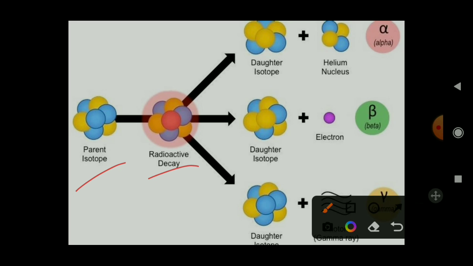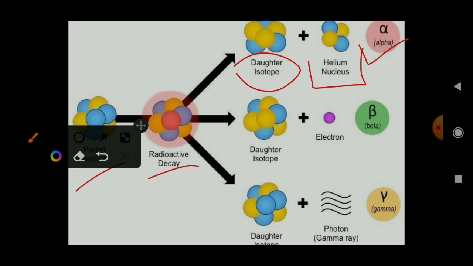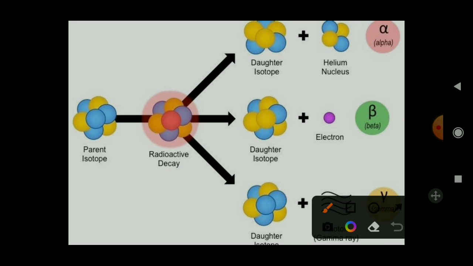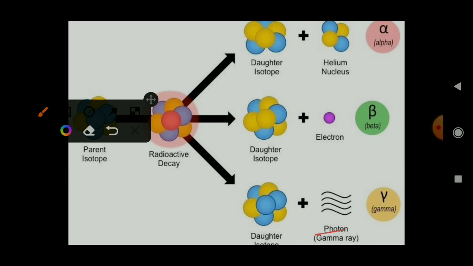When it releases a helium nucleus, it is called alpha, and this produces stability. When it releases an electron for stability, it is called beta. And when it releases a photon or energy or radiation, it is called gamma. Understood? Gamma is nothing but the energy or photon particle.